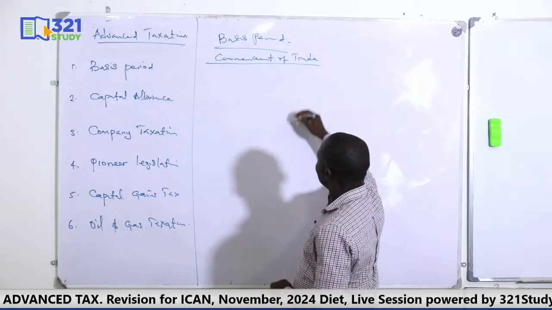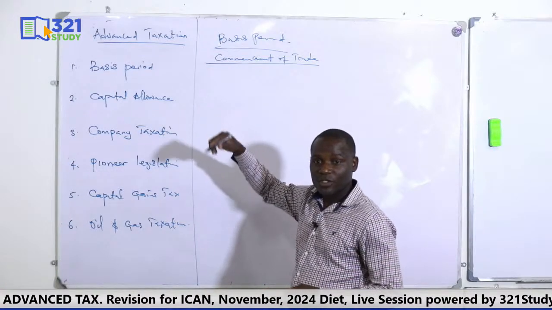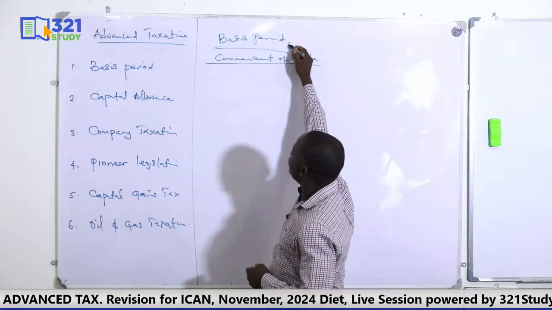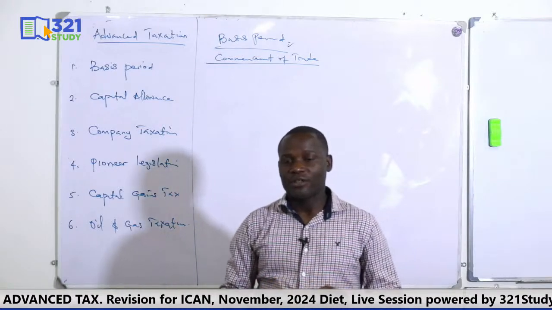For commencement, how do we get those three things? All right, so under basis period,